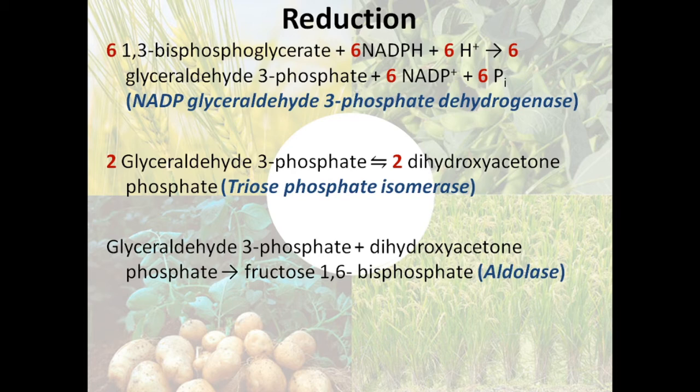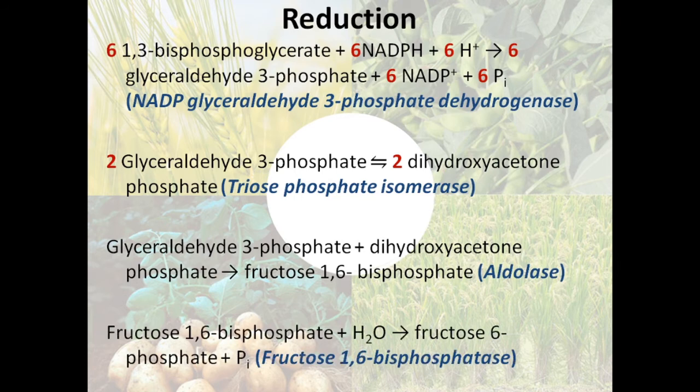One thing we should note is that both glyceraldehyde 3-phosphate and dihydroxyacetone phosphate are 3-carbon compounds, and they combine with each other to form a 6-carbon compound with 2 phosphate groups, and the phosphate groups are attached to the first and the 6th positions. This reaction occurs in the presence of an enzyme known as aldolase.